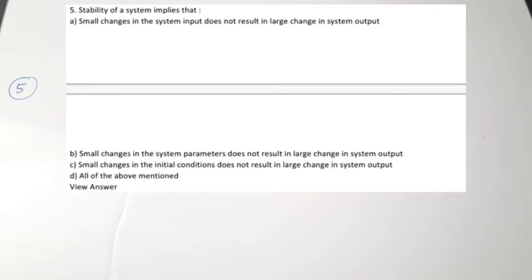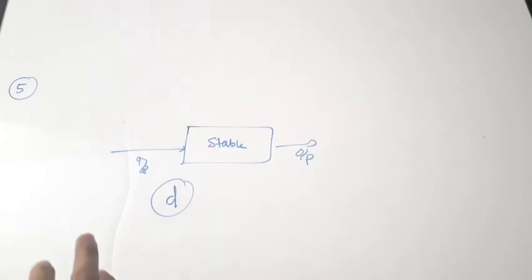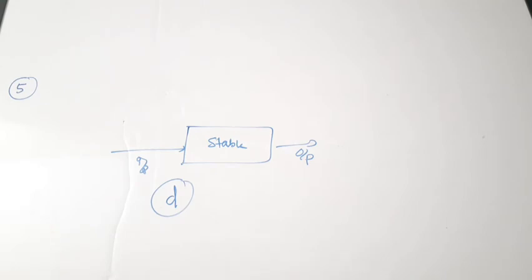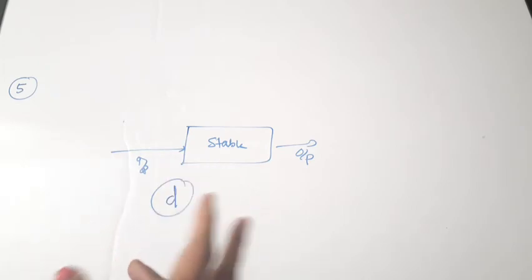C, small changes in the initial condition does not result in a large change in the system output. That is also correct. So correct answer is D. When the system is in stable state, if you change the input by a very small amount, or change the system parameters by a very small amount, or the initial conditions are changed, there is not a very large change in the output.